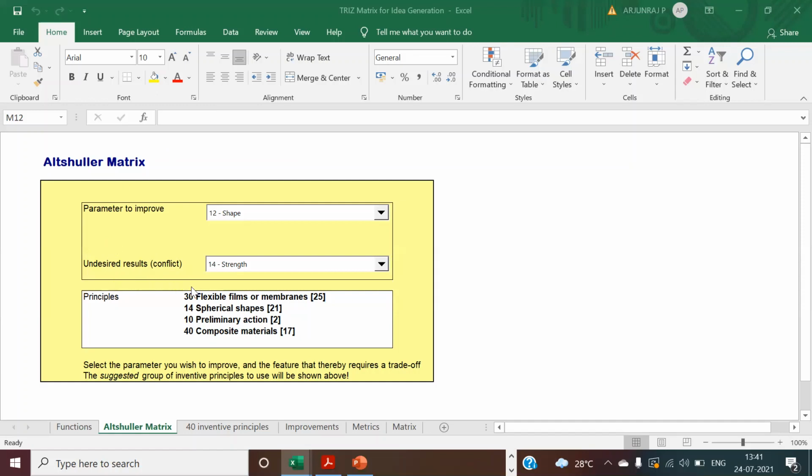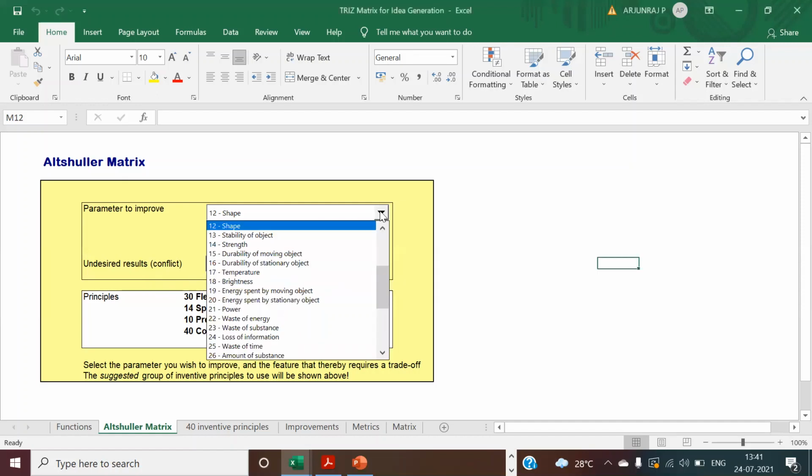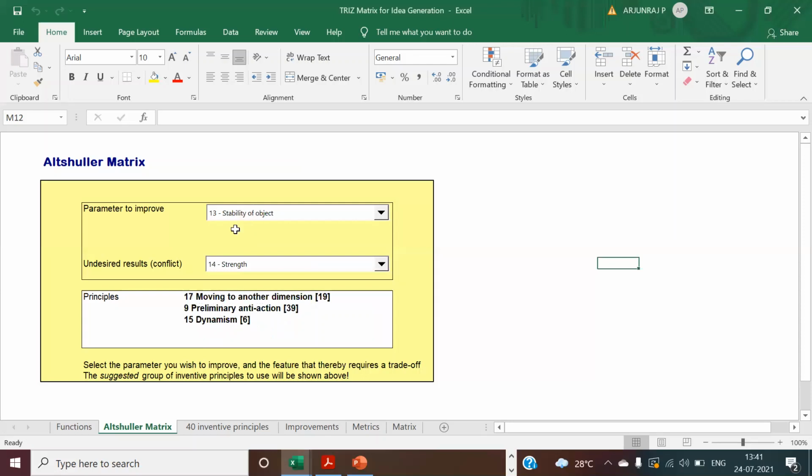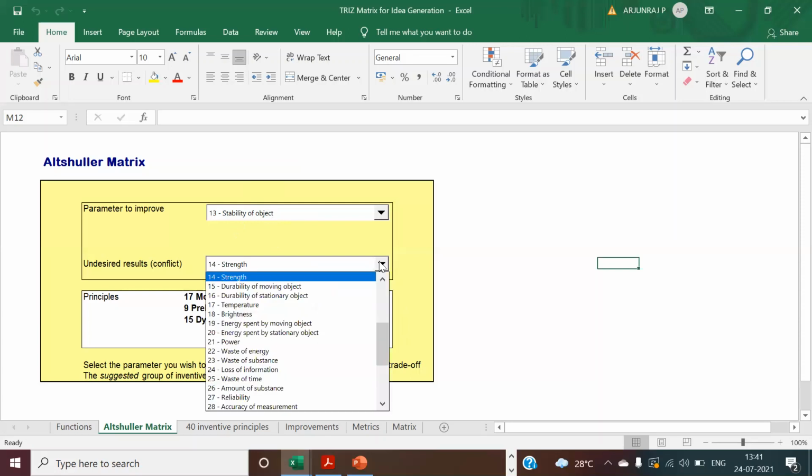Suppose, as I was telling yesterday, you want to increase the stability of an object. What happens? If you want to improve the stability, sometimes you need to increase the weight. The weight can be the problem. Or your strength may go higher, because you need to spend more money, basically.